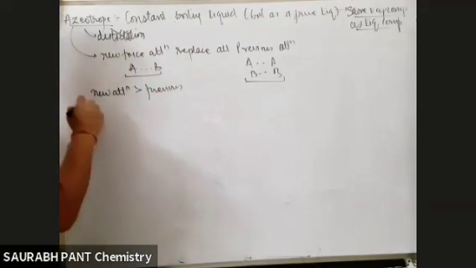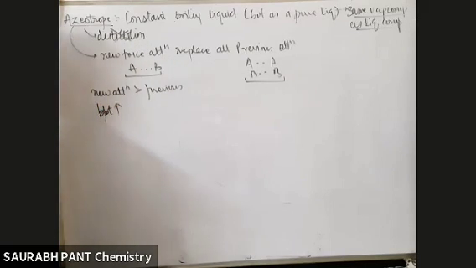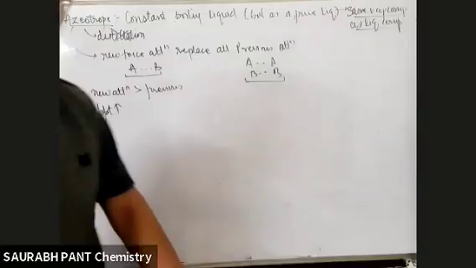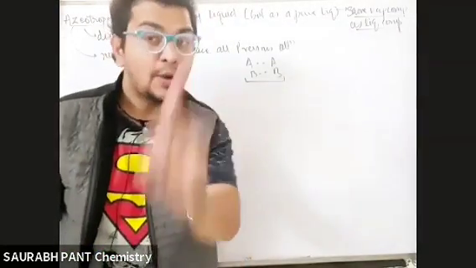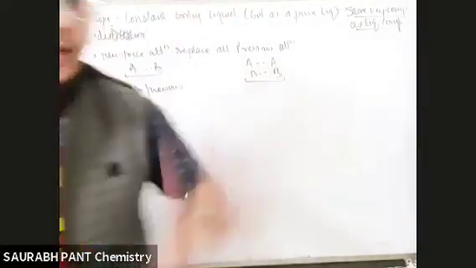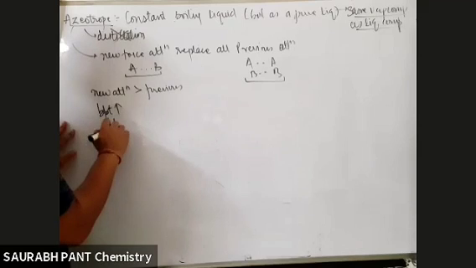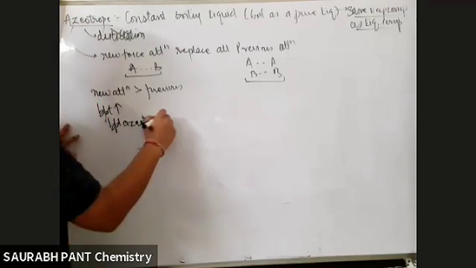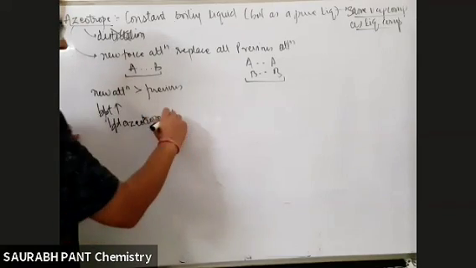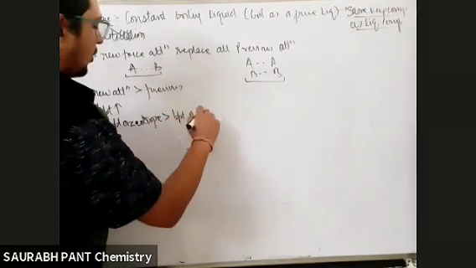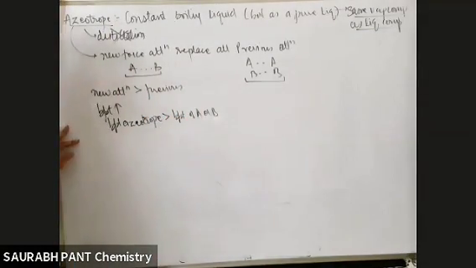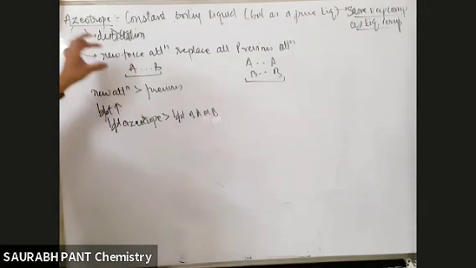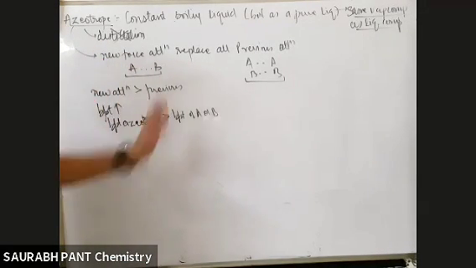If the attraction is more, the boiling point is more. And if the new attraction is more than the previous attraction, we know whenever the attraction is more, boiling point is more. So can I say the boiling point of the azeotrope in this condition will be more than the boiling point of A or B? More than the boiling point of A also, more than the boiling point of B also. Why? Because the AB new attraction is more than the previous attraction.